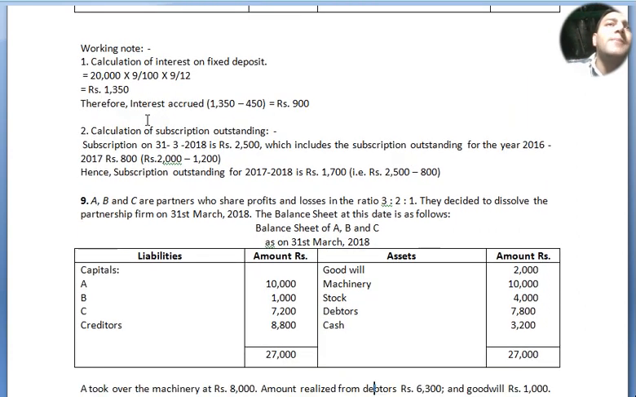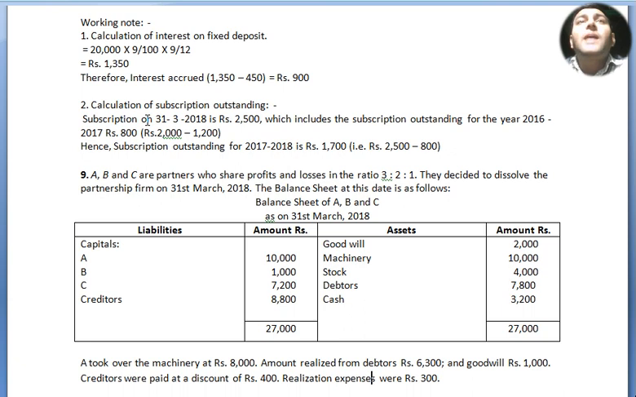Now we move to our next question. A, B and C are partners who share profits and losses in the ratio of 3:2:1. They decided to dissolve the partnership firm on 31st March 2018. The balance sheet at this date is as follows. Balance sheet of A, B and C as on 31st March 2018. Liabilities amount, assets amount. Capital of A, B, C amounts are 10,000, 1,000, 7,200 and creditors 8,800. On the asset side, goodwill 2,000, machinery 10,000, stock 4,000, debtors 7,800, cash 3,200. Altogether 27,000, 27,000.